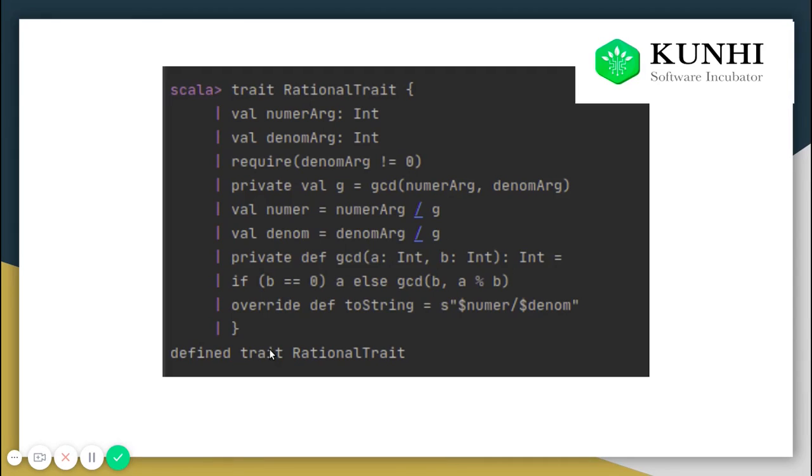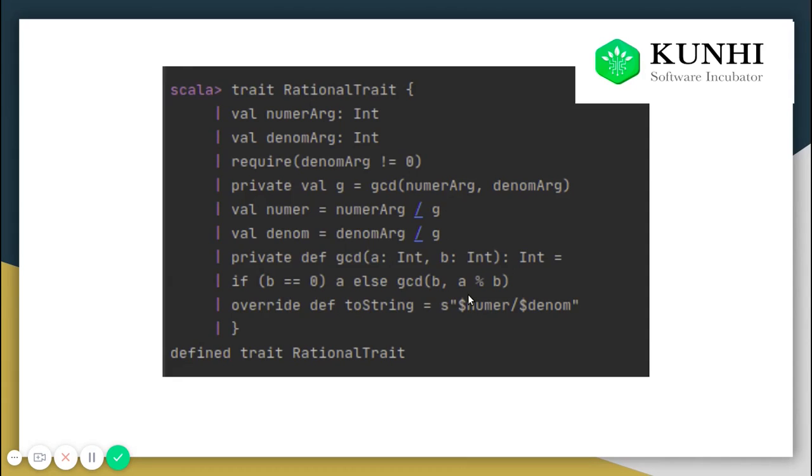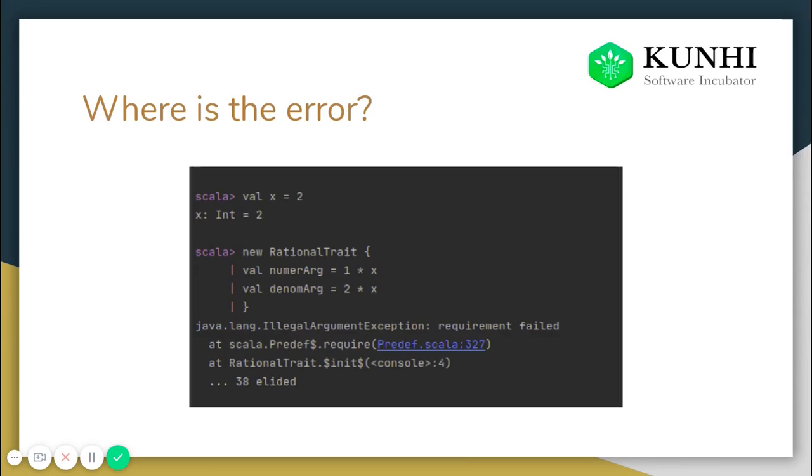Whenever you give it two numbers, it will give us the lowest value of numerator by denominator. This is the meaning of this trait, or the life of this trait. This is what it will do in this lifetime.